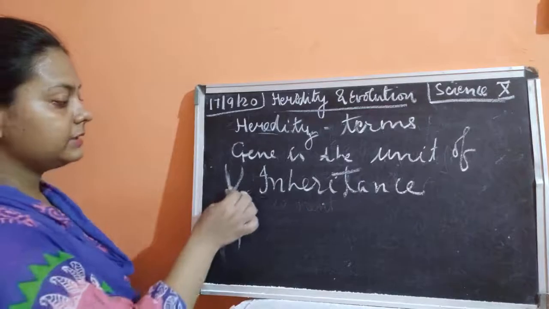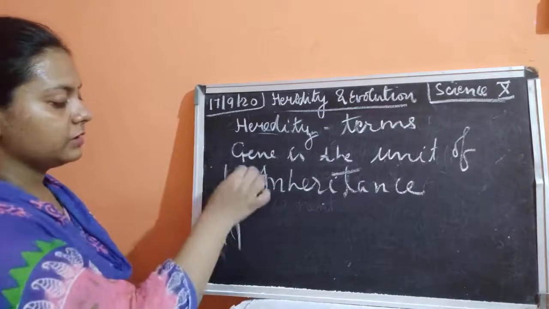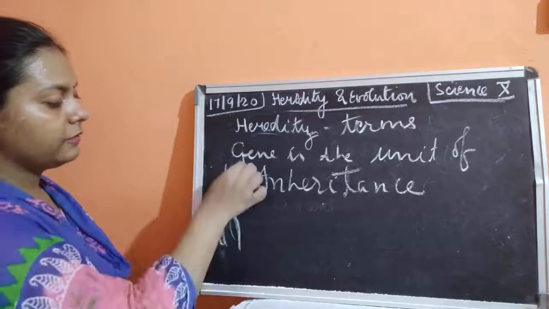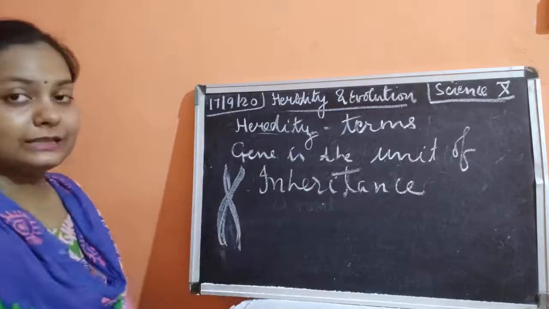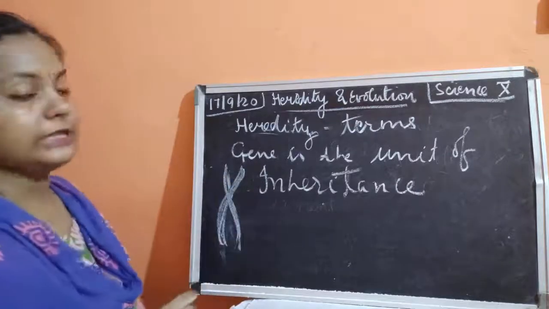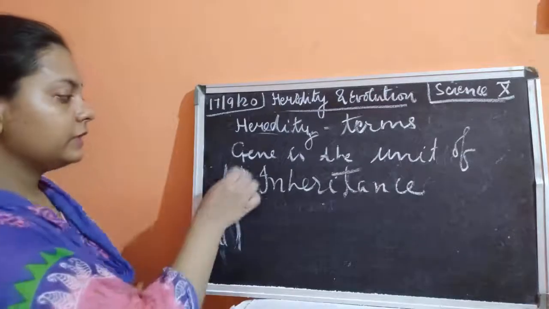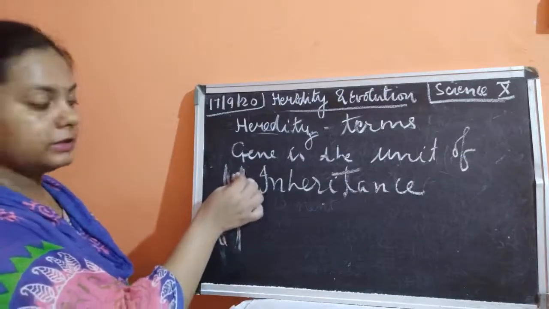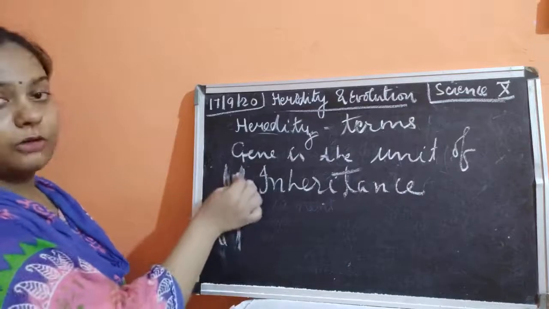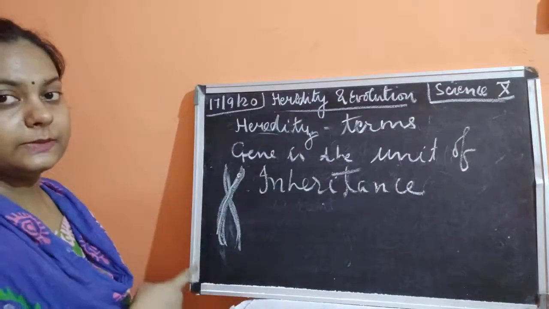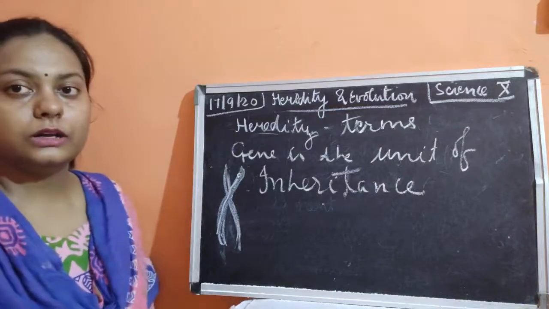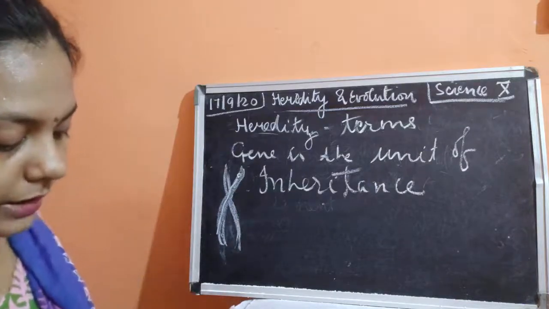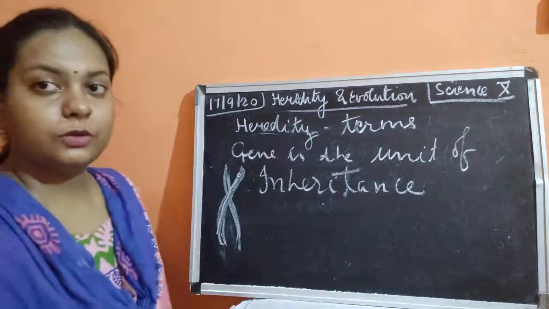Now this DNA is present in the chromosomes. So what is it made up of? These are the genes. Okay, so if this is a chromosome, it contains DNA, and all this DNA is made up of a new thing called gene. Gene is a new word; the past word was factor.